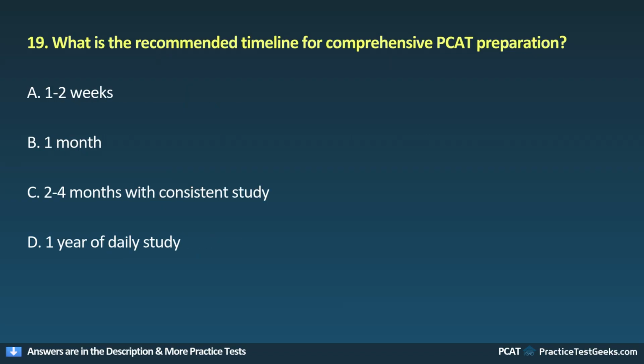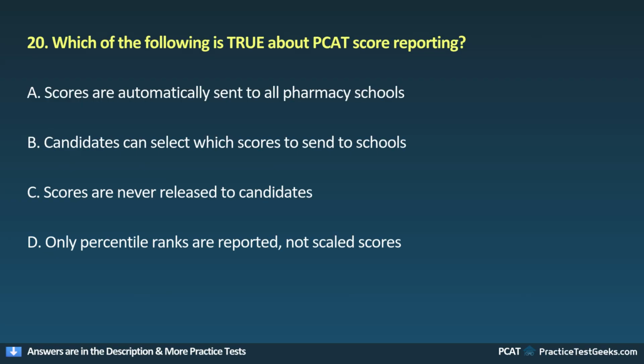19. What is the recommended timeline for comprehensive PCAT preparation? A. 1 to 2 weeks. B. 1 month. C. 2 to 4 months with consistent study. D. 1 year of daily study. 20. Which of the following is true about PCAT score reporting?